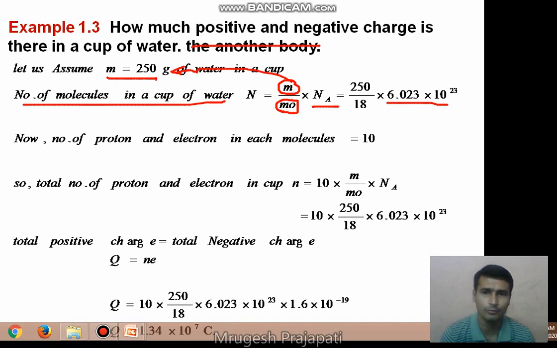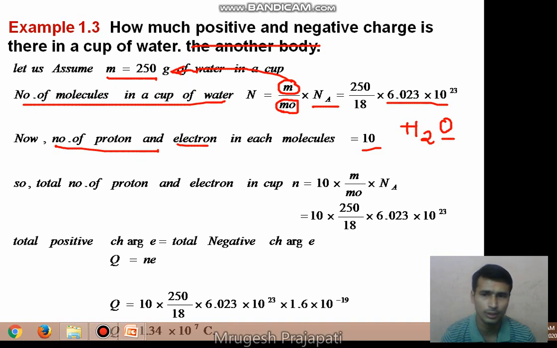In a water molecule, the number of protons and the number of electrons are the same. In each molecule there are 10 protons and 10 electrons, right? The molecular formula of water, you know, is H2O, right? Hydrogen has 1 proton and 1 electron each, and oxygen has 8 protons and 8 electrons.